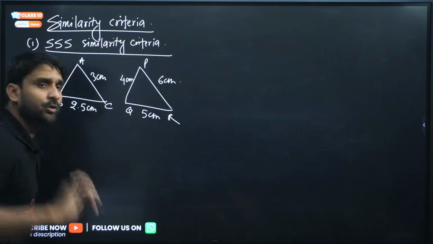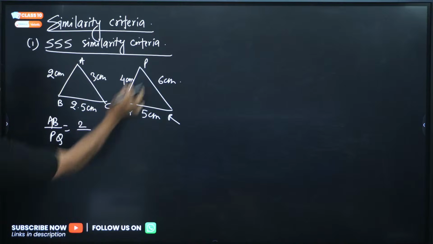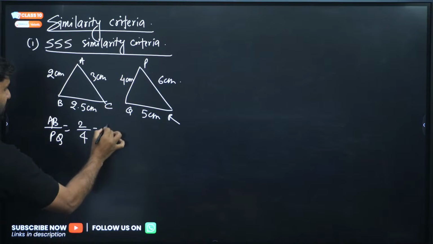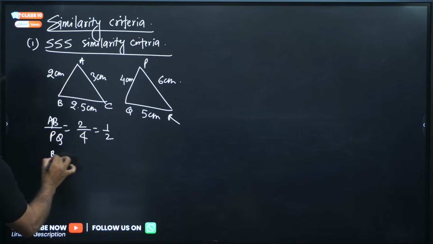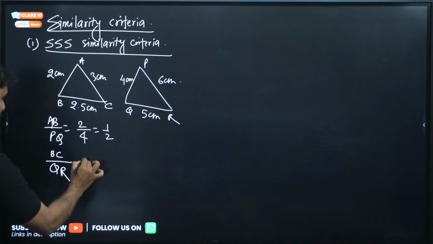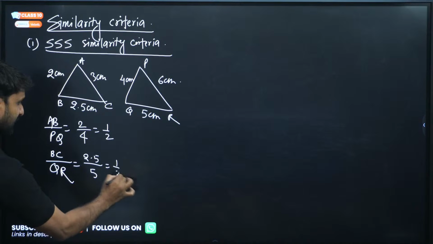Now if I ask you to find AB by PQ, so AB is 2 centimeter and PQ is 4 centimeter, so the ratio is 1/2. Now find out BC divided by QR. So BC is, my dear, 2.5 and this is 5. So again we are getting ratio 1/2.